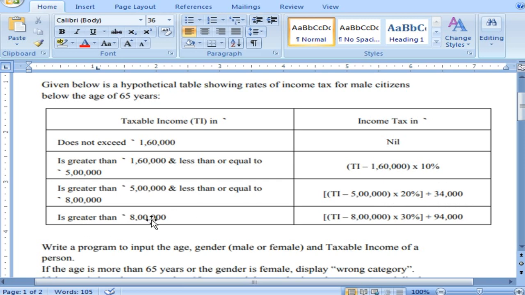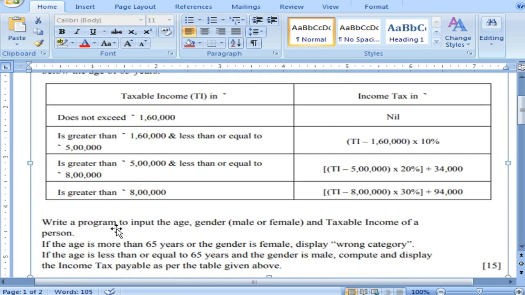And finally, the final row says if the taxable income is above 8 lakhs, then calculate 30% tax for the remaining amount after subtracting 8 lakhs from that, and then add 94,000 to that. So it is straightforward, the calculation is given there and you have some criteria given.